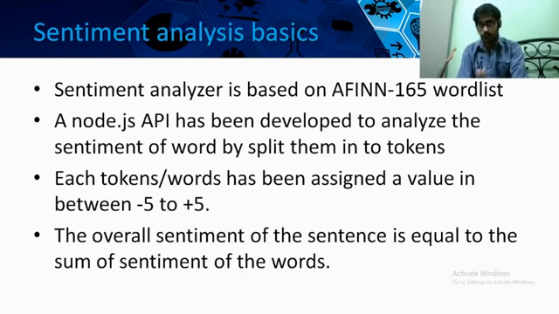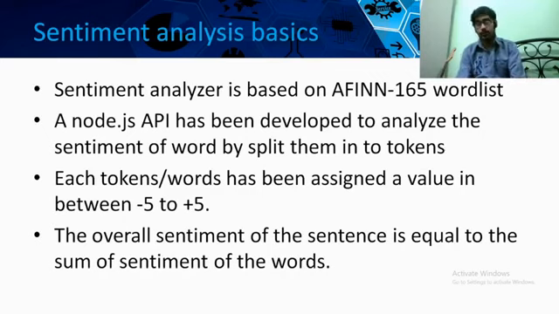If there is any neutral sentiment word, it will be considered as 0 value. So this is the fundamental idea of the AFINN word list, and based upon that word list, the sentiment analysis algorithm performs its operations. The Node.js API applicable for this sentiment analysis picks the sentence from the different news channels.